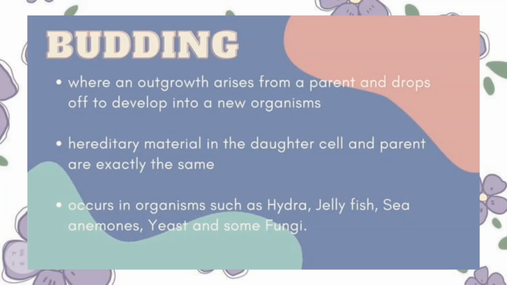Budding, where an outgrowth arises from a parent and drops off to develop into a new organism. Budding is an asexual mode of producing new organisms. In this process, a new organism is developed from a small part of the parent's body. Ang budding ay kadalasang ginagamit upang magparami ng variety, but it can't be produced from seed. Occurs in organisms such as hydra and jellyfish and some fungi. Hereditary material in the daughter cell and parent are exactly the same.